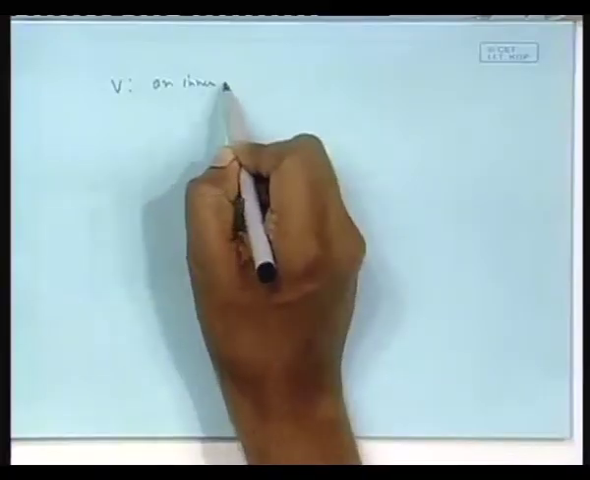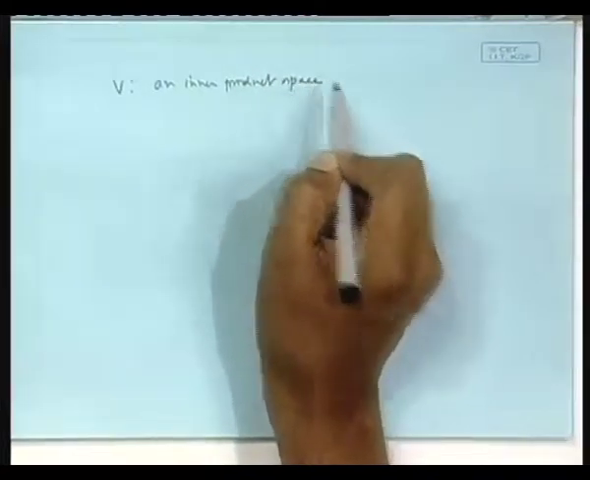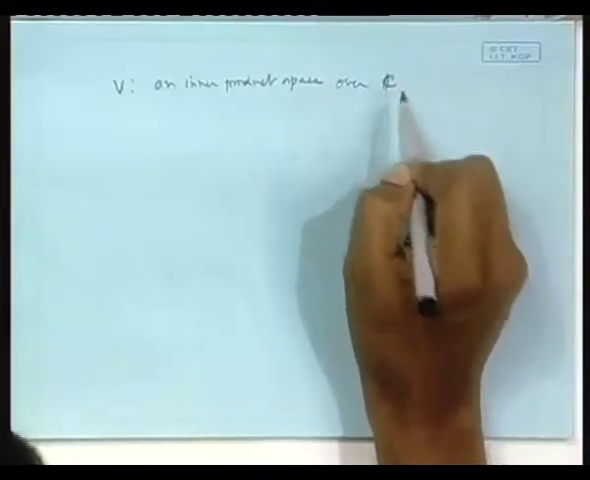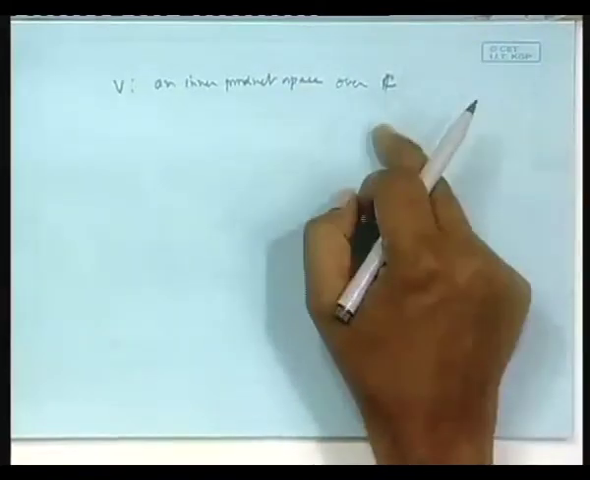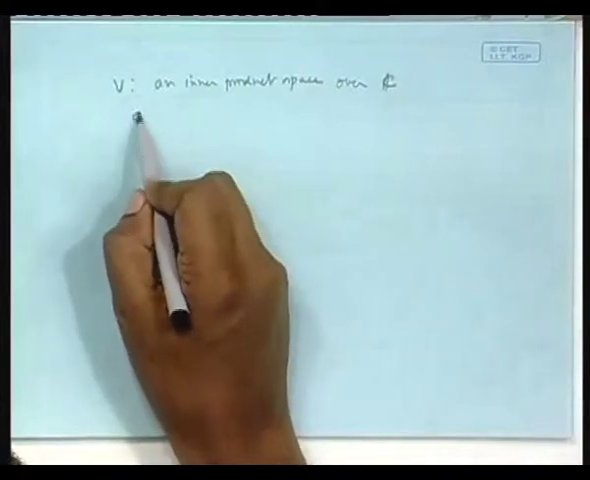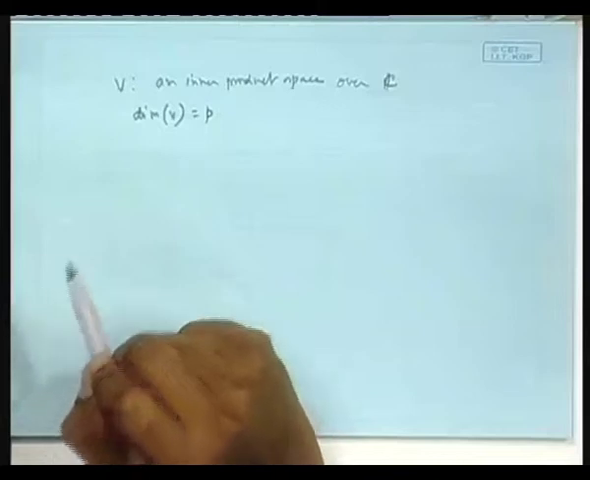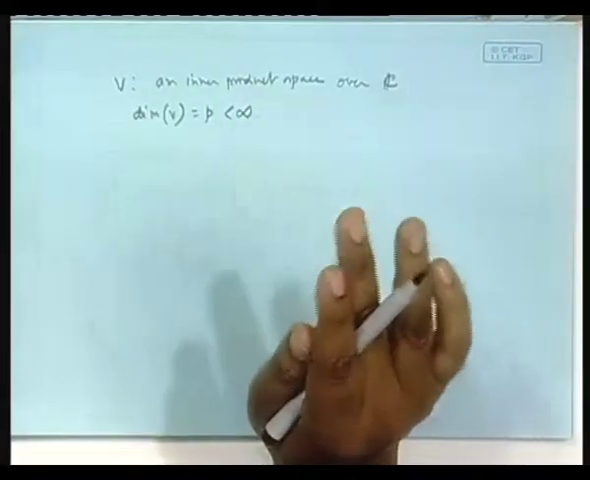Okay. So, you are given V, an inner product space over the complex field C, or in general it could be the real field also. I am taking the complex field, and it is finite dimensional. It is given that dimension of V is equal to P. That means a finite dimensional vector space of dimension P, fine.